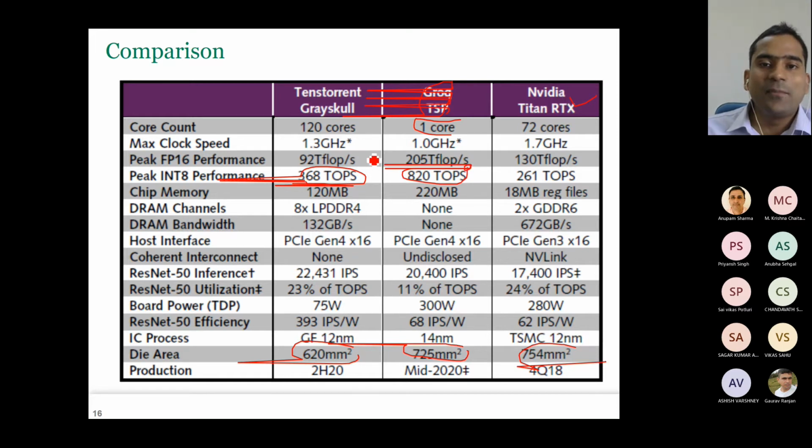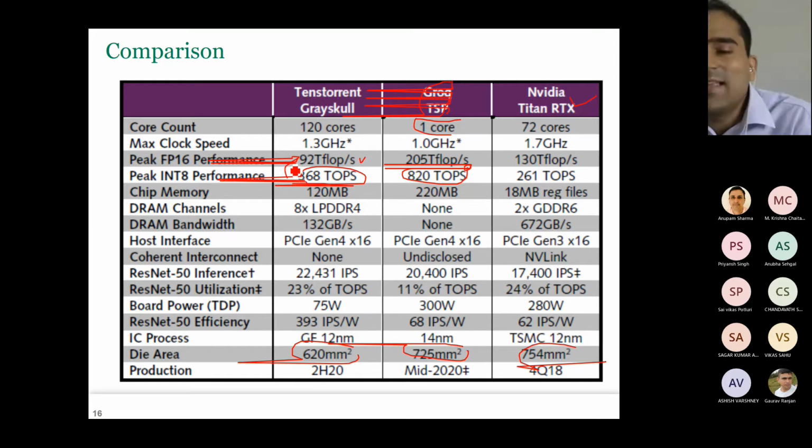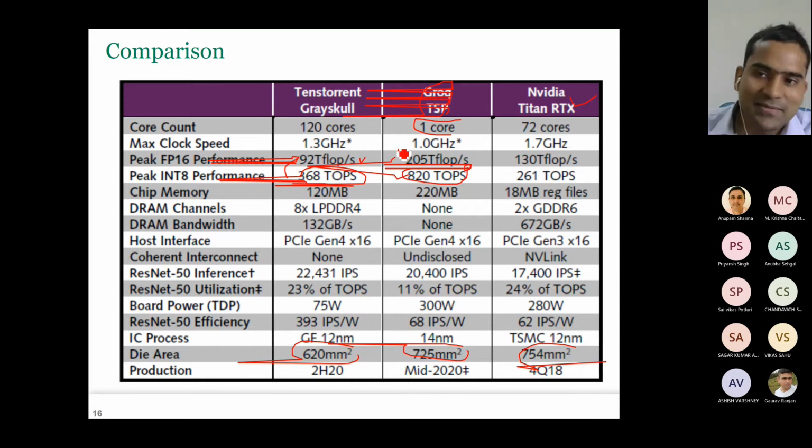Now this is the peak FP16 performance. Here it is 92, so you can see it is 1/4. Right? Although 16 is actually just double of 8, you also have this FP part. That's why it is 4 times less performance with FP16 than what you get with int8. Similarly, here also it has 4 times less performance, and TSP also has 4 times less performance. Here it has just half, not 4 times less, just half performance.